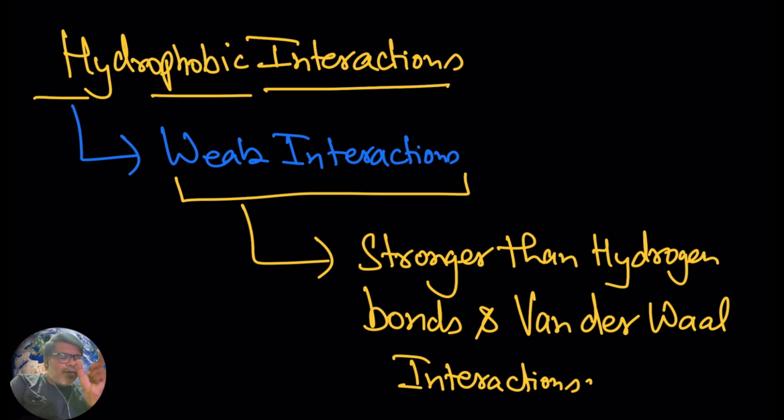Yes, these are weak interactions but still stronger than hydrogen bonds, stronger than van der Waals interactions. Hopefully you remember, I have told you the weakest of all interactions is van der Waals bonds. So keep in mind, hydrophobic interactions are a type of weak interaction.